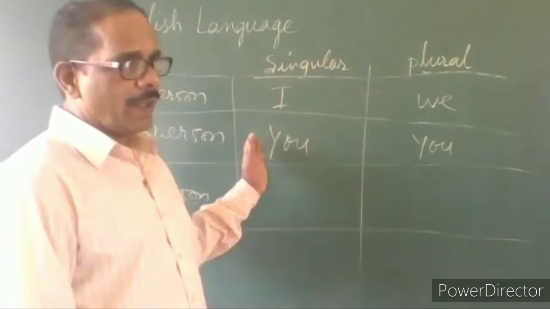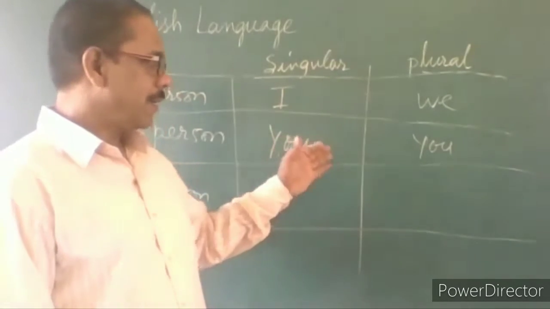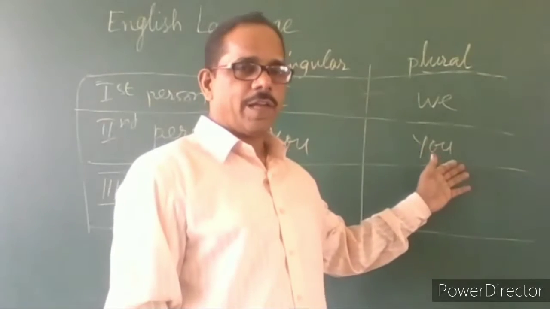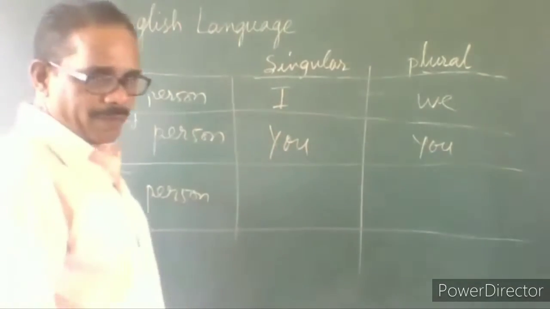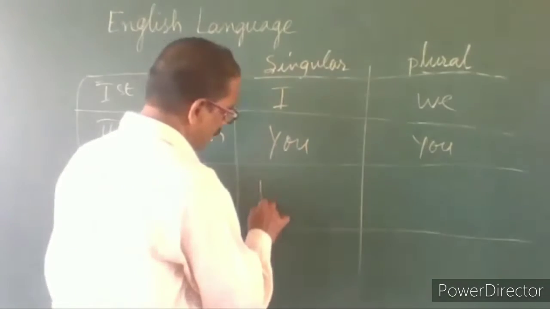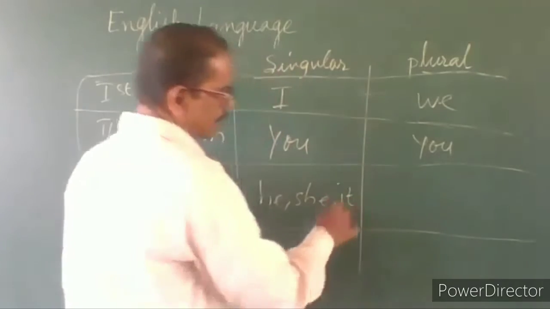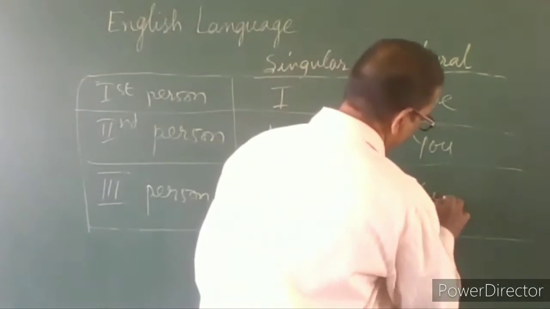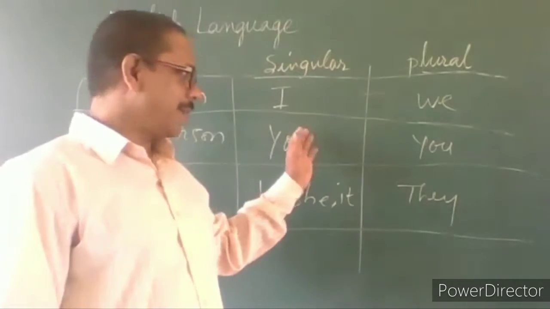If we are using it for only one person, then it becomes singular. If you are using it for many, then it becomes plural. Then you have third person singular: he, she, it, and plural, they. So these are the persons.